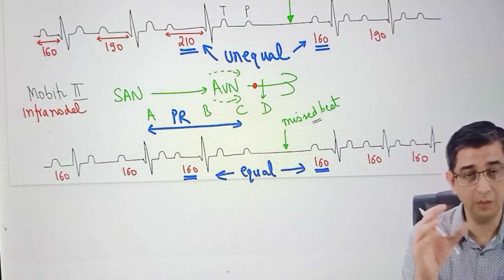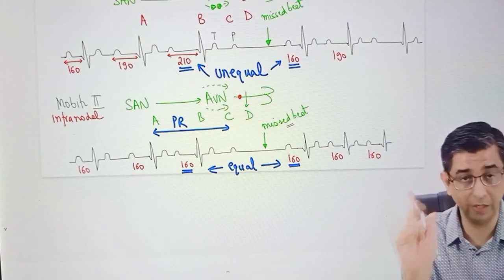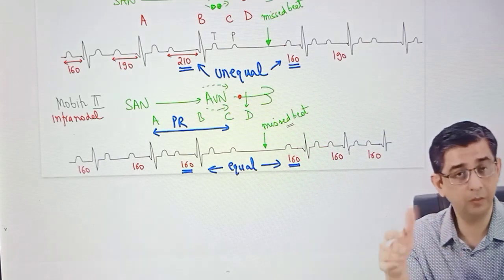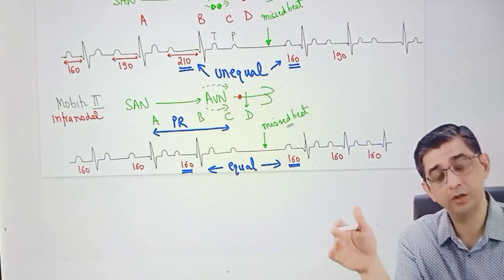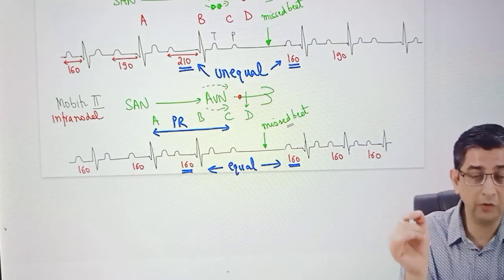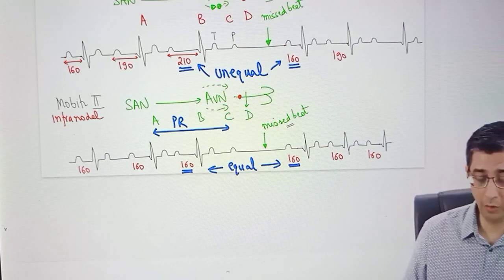to be equal. So guys, the main message from this slide is, and I would be really happy if you can just hand draw this diagrammatic representation by yourself at least once, so that you get a hang of the stuff. When it comes to Mobitz 1, it is going to be a scenario of prolongation of PR interval, drop beats, then again a prolongation. So all you need to do is calculate the PR interval 2 times, before and after or before, that does not matter. Point is, in Mobitz 1, it's going to be unequal PR interval. In Mobitz 2, it's always going to be equal PR interval. That is how you can easily identify.